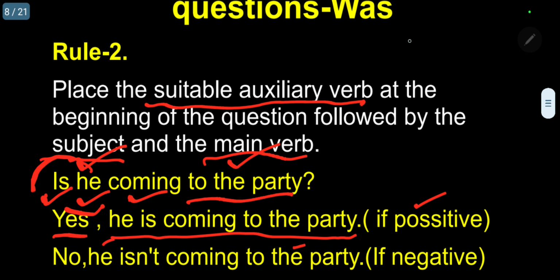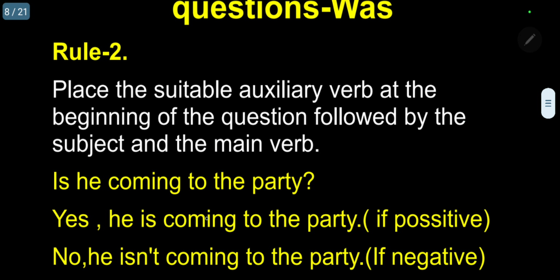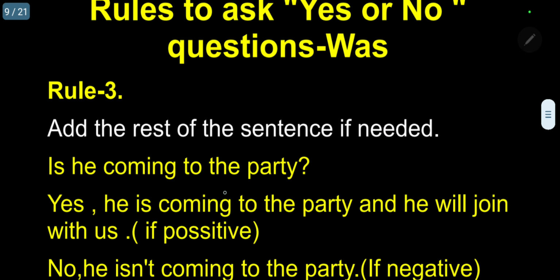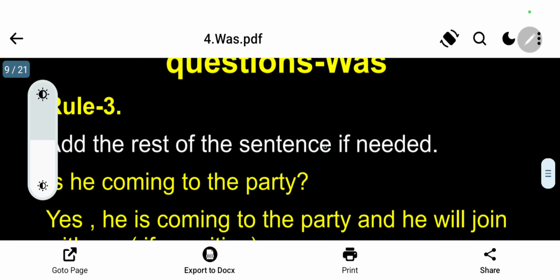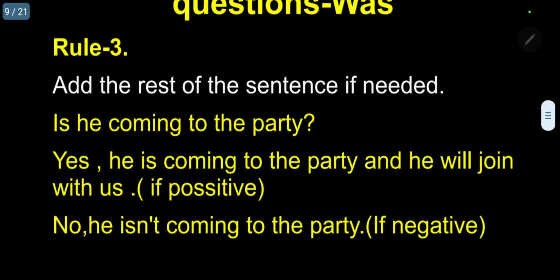This is rule 2. Very, very simple. Rule 3: add the rest of the sentence if needed. We are giving a simple sentence, but if you need further information, you can add it. The question is the same: is he coming to the party?